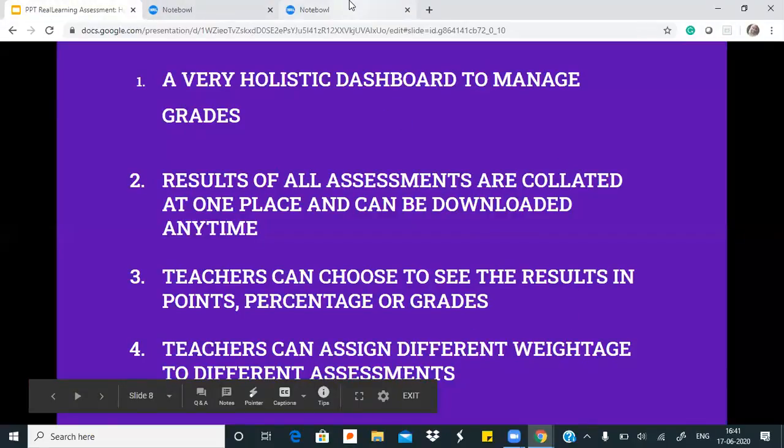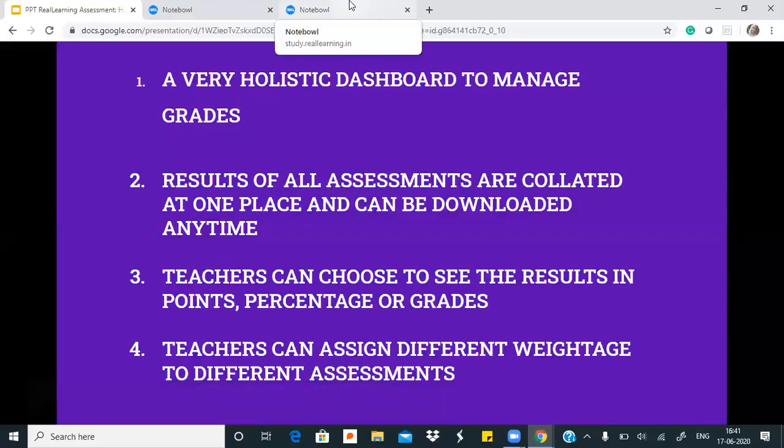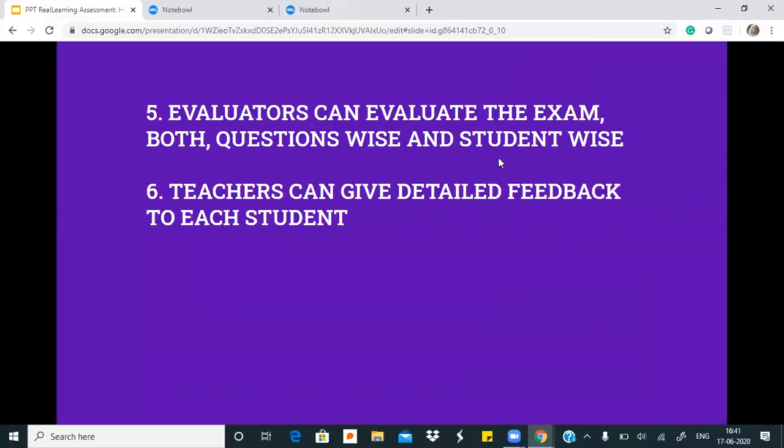Teachers will also be able to select the display of the grade, meaning अगर आपका administration rule है that students only get marks in percentage or they only get marks in letter grade, या simply marks obtained versus total marks. So these are things that teachers also will be deciding. We also saw how teachers can evaluate student wise and question wise and how they can give detailed feedback to each student. हमने रोहित के केस में ये भी देखा कि रोहित को उसके कमेंट्स किस तरीके से दिख रहे हैं. We also discussed कि this format of test feedback would be only one way, meaning teachers give comments, students get to see it, they get to see a repository of their feedback.